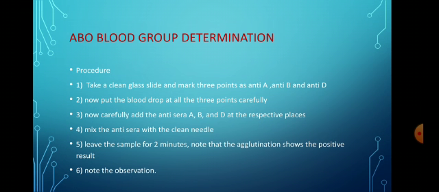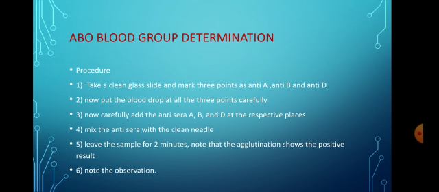Then we will mix the anti-sera with the blood with the help of a clean needle. But it is very important to note here that for the mixing purpose we will use 3 different needles. We will not use a single needle for more than one spot. Then we will leave the sample for 2 minutes and note the observation.